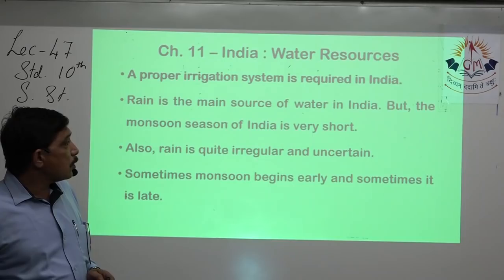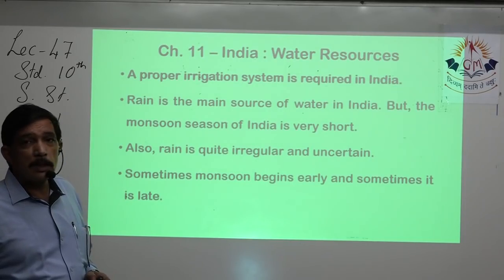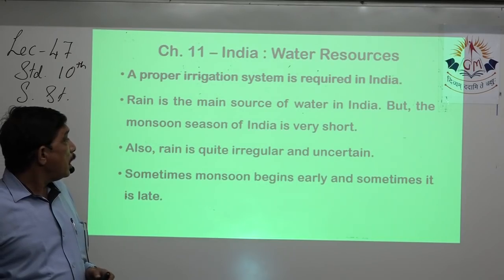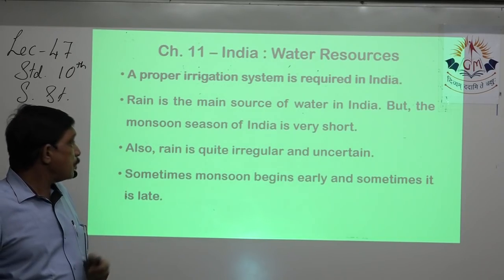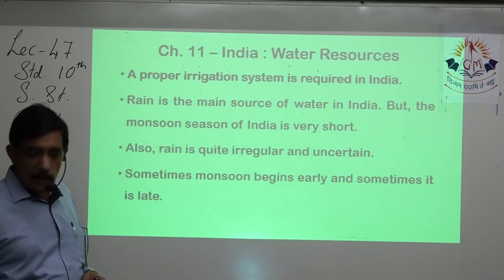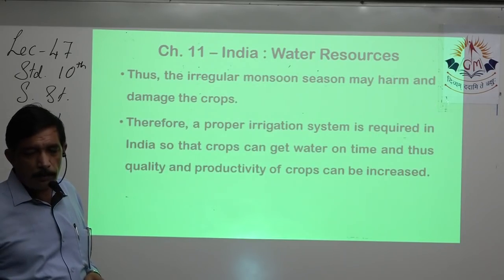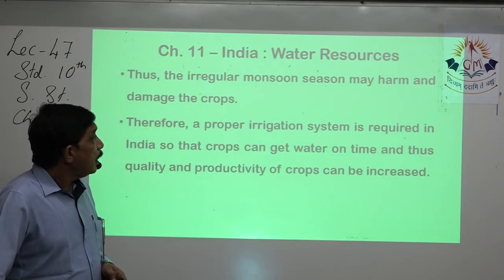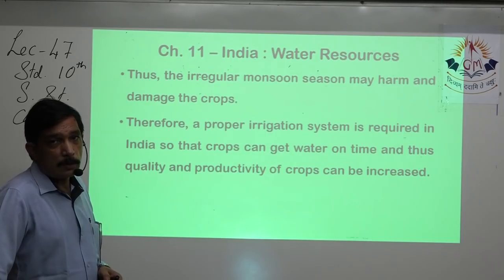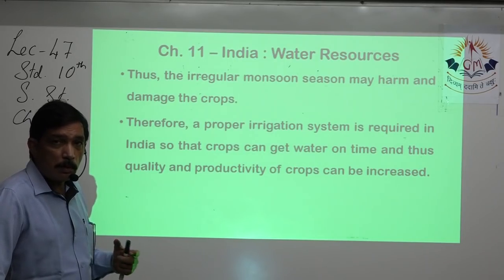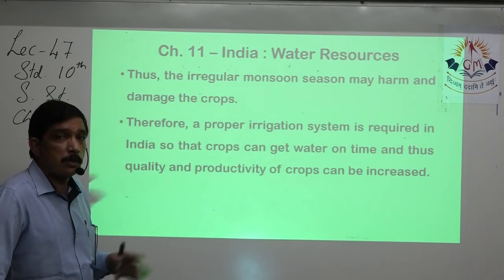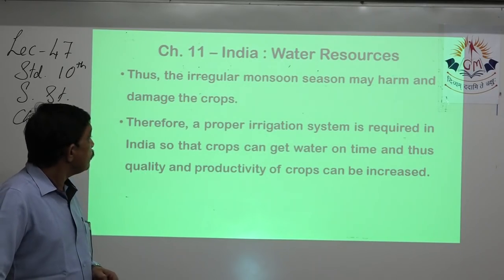Rain is the main source of water in India, but the monsoon season in India is very short. That's a drawback. Rain is quite irregular. Sometimes the monsoon begins early, sometimes it's late. That is the irregularity of rain. And it may harm and damage the crop also, because if the rain happens just 15 days late, then also it's quite a loss to the farmers.